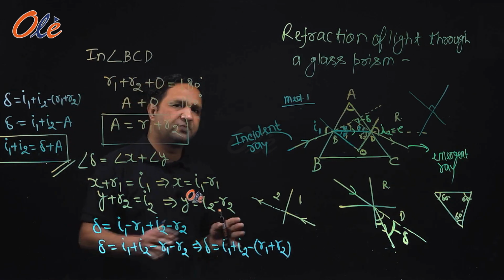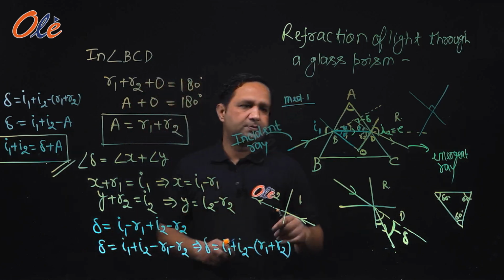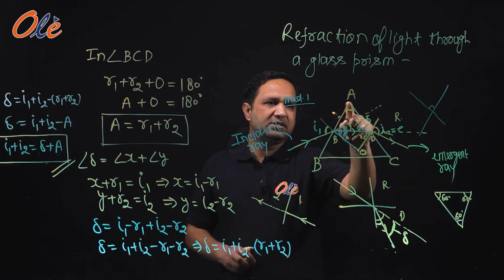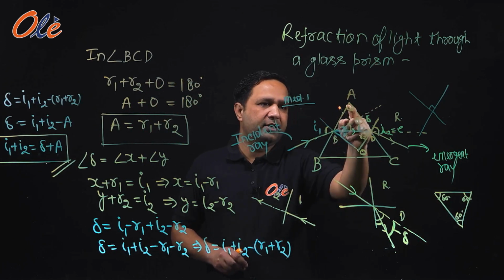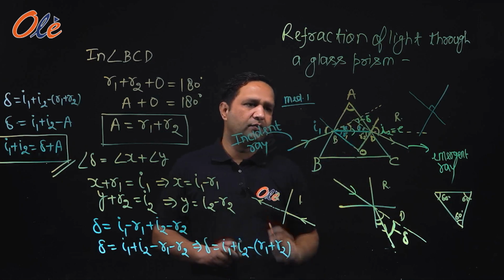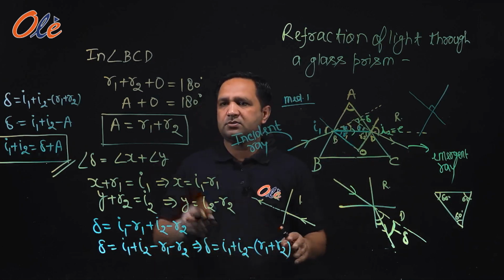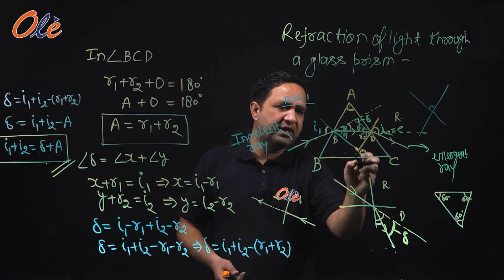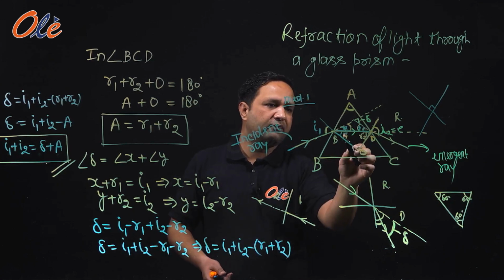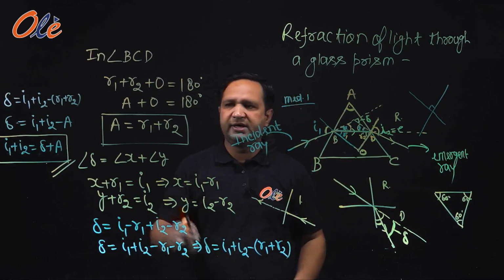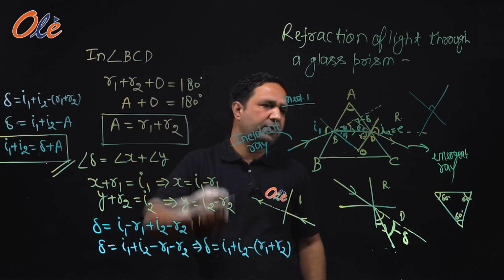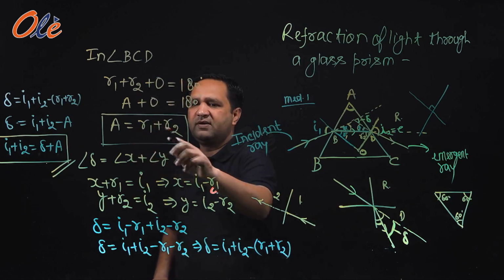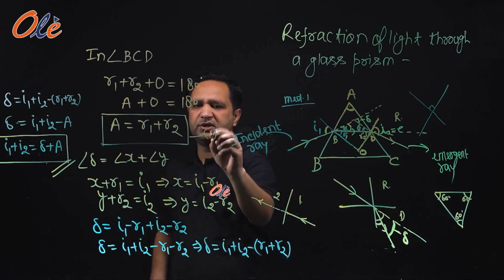I would like to repeat once again for you. Suppose ABOD is a quadrilateral, hence it will make 360 degrees, hence A plus O is equal to 180 degrees. Very good. Okay, in this triangle BOD, R1 plus R2 plus O is equal to 180 degrees. We will compare both equations. Then A is equal to R1 plus R2. This is our equation number 1.